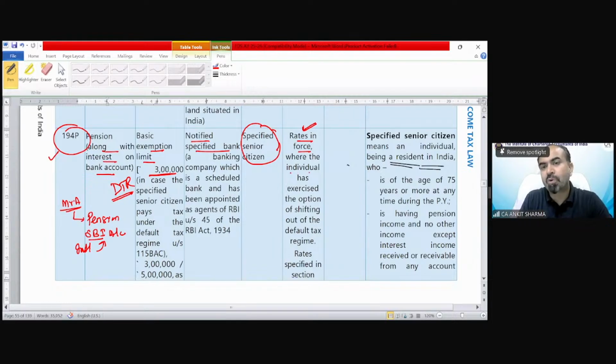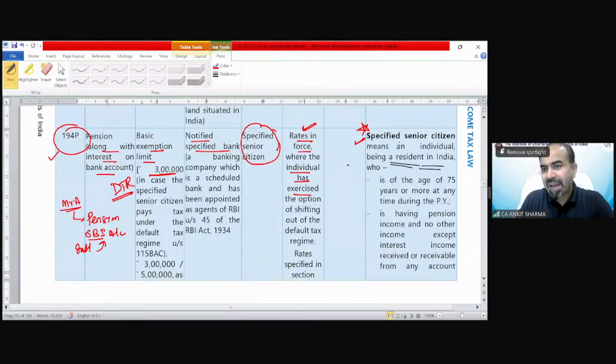So rate in force: where the individual has exercised the option of shifting out of the default tax regime, if you are going into the optional tax regime, that rate needs to be applicable. If you are going through the default tax regime, those tax rates need to be applicable. The important thing in this section is this part.